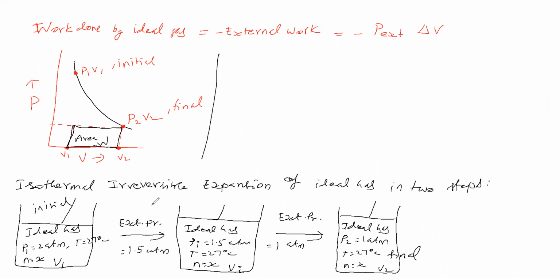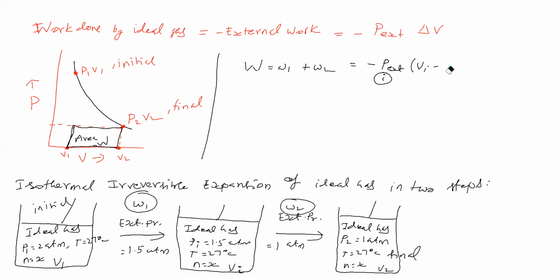Okay. Now here the work done we will take as W1, and here the work done we will take as W2. Now we'll see the total work done. Total work done is equal to W1 plus W2. W1 means minus external pressure times the change in volume, Vi minus V1.